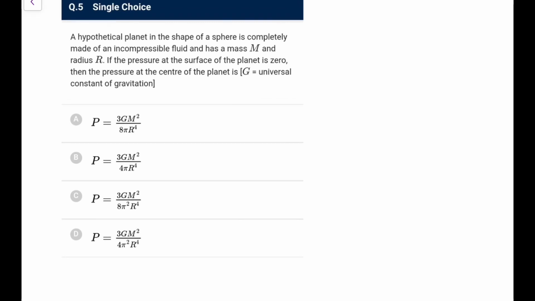Next, a hypothetical planet in the shape of a sphere is completely made up of an incompressible fluid, has a mass m and radius r. If the pressure at the surface of the planet is 0, then the pressure at the center of the planet is. Such a type of question came in JEE Advanced 2015, I can recollect. It's a very nice question, and frankly speaking, at that time I didn't have any idea how to solve it, but one of my students, when I saw his paper, was able to do this. That's another thing, that the student got a rank under 300, I suppose, in JEE Advanced. Now, a hypothetical planet in the shape of a sphere is completely made up of an incompressible fluid.